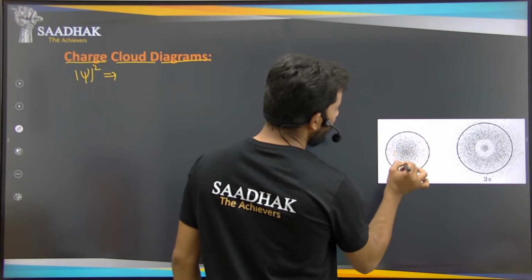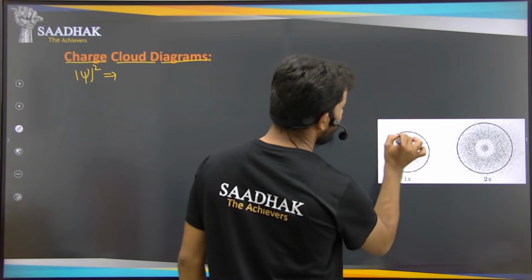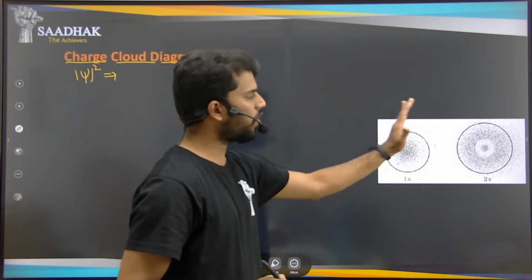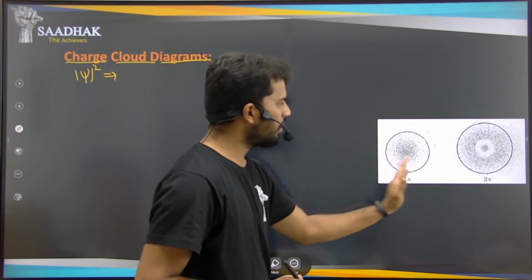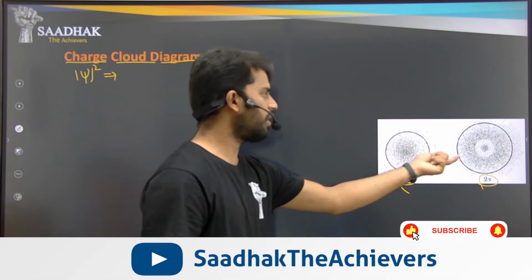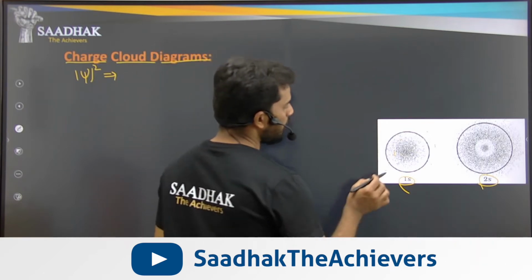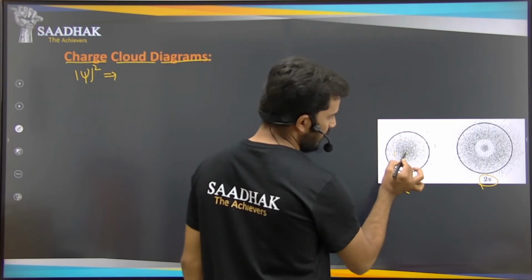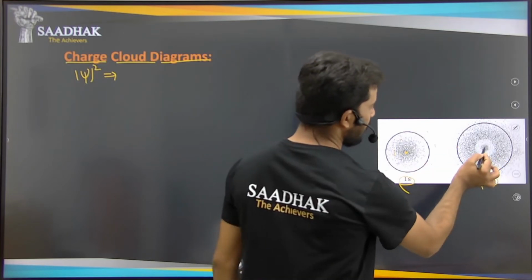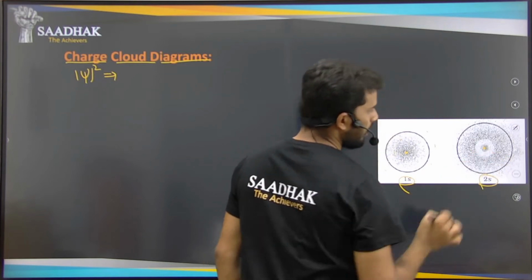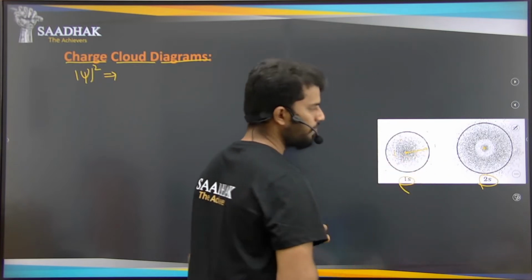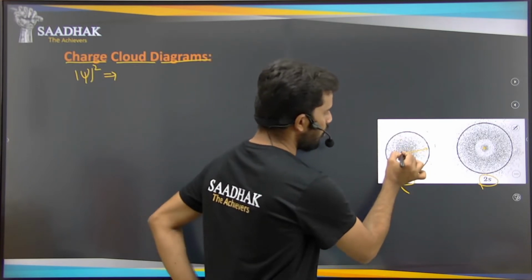So wherever you see electrons, they are spread across this circle here. This is for the 1s and this is for the 2s orbital. In the 1s and 2s orbitals, if you observe clearly, the probability density here in the center is maximum. Here also it is maximum at the center, right? After that, the probability density decreases drastically. Here, the dots are close together.